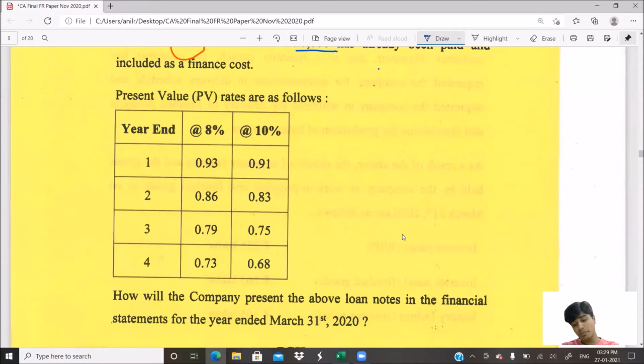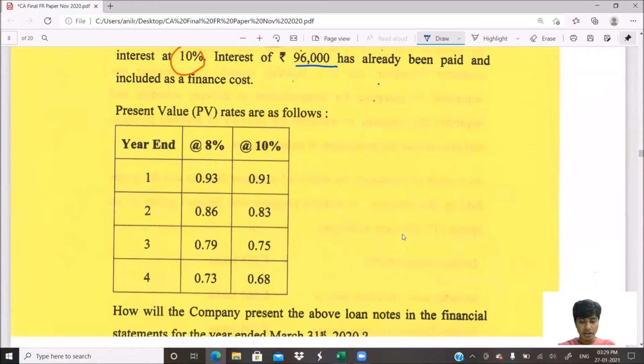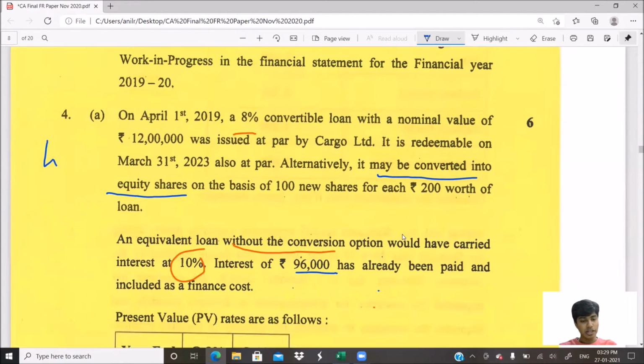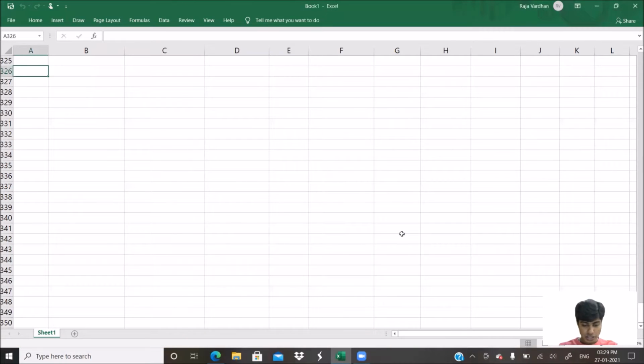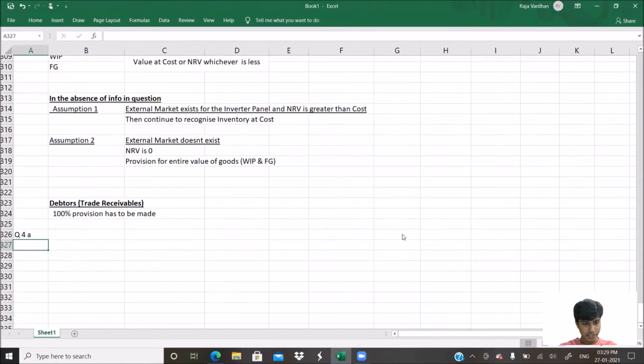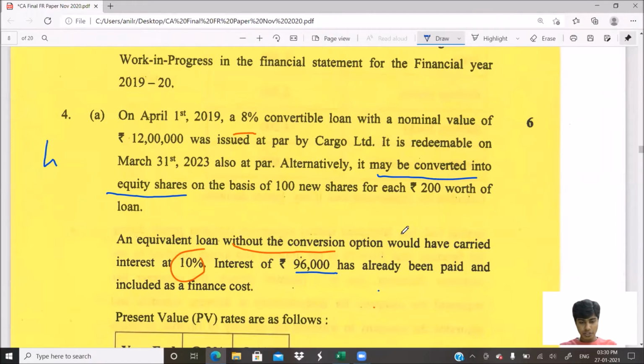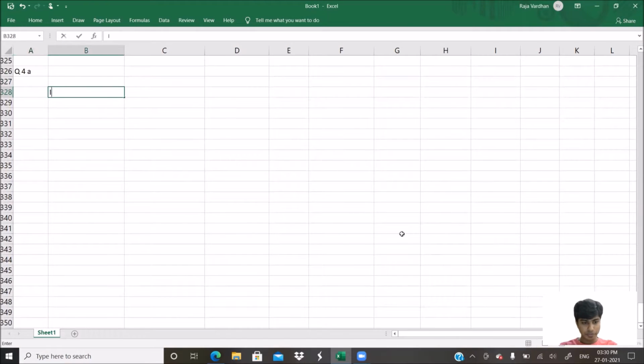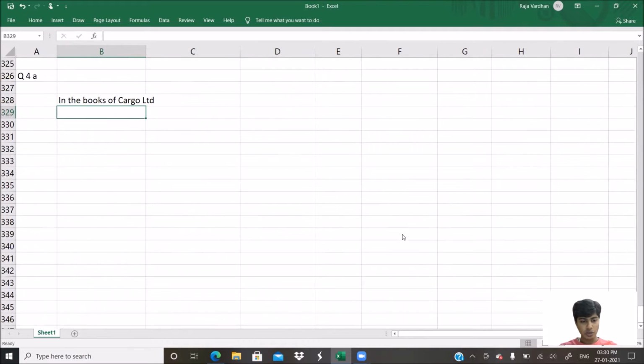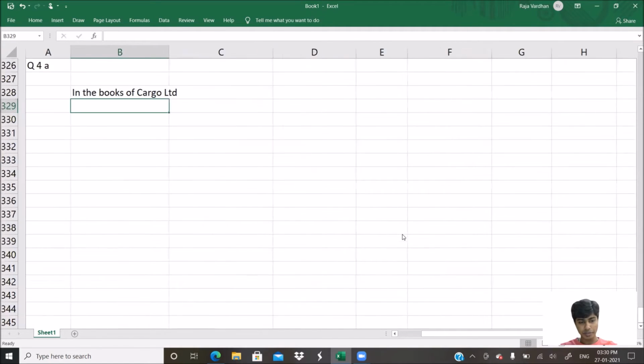How will the company present the above loan notes in financial statements for 31st of March 2020? Let us go ahead and start with the solution. Solution to question number 4A. Let us start. It was issued at par by Cargo Limited. We're doing it for Cargo Limited, in the books of Cargo Limited.